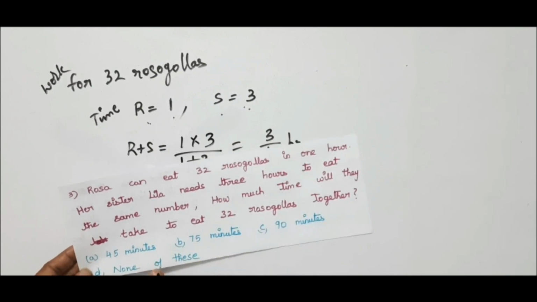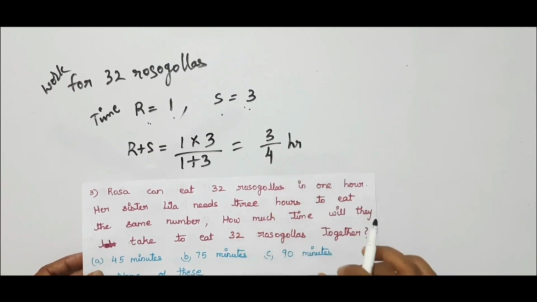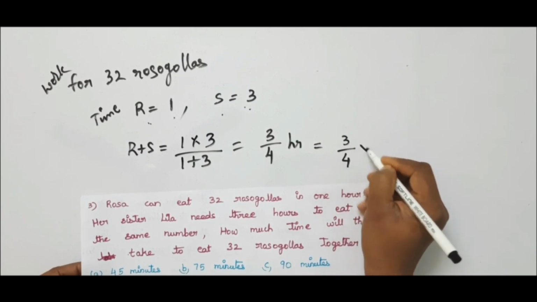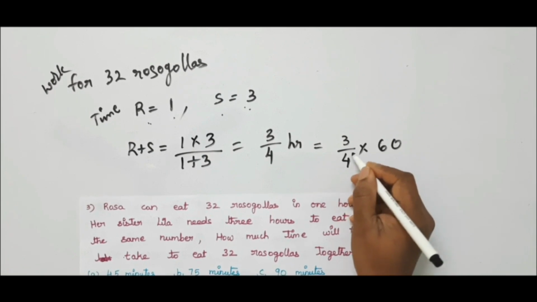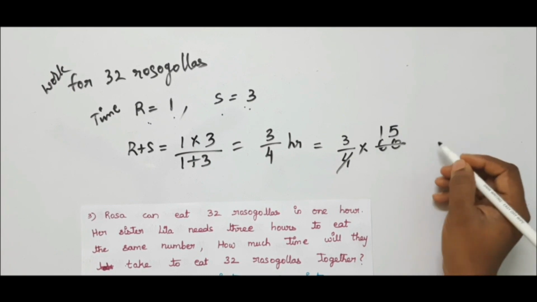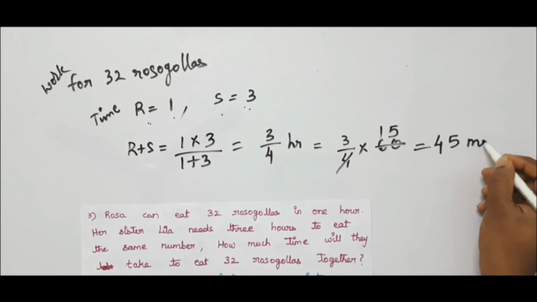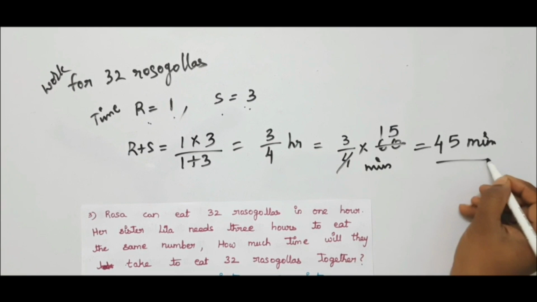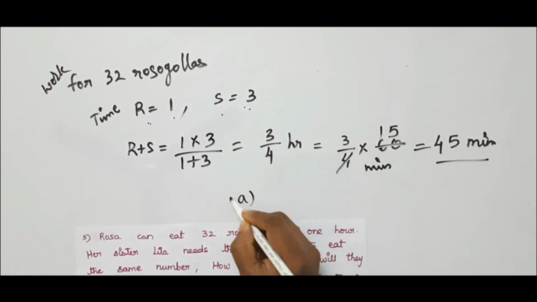We have done that, but the options are given in minutes. So we have to convert this time from hours into minutes. This can be converted by 3 by 4 into 60. Is it not? So 4 cancels with 60, 4 fifteens are 60, and you will be left with 3 into 15, which is 45 minutes. Okay. We have converted the hours into minutes. We got 45 minutes. Let us go to the options and check where it is. It is option A.